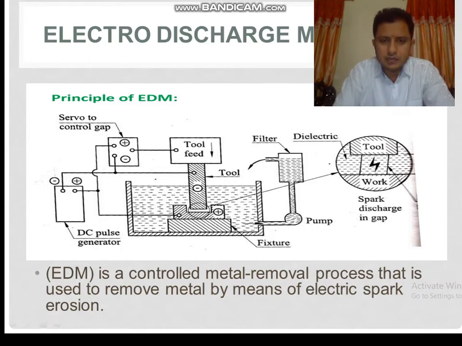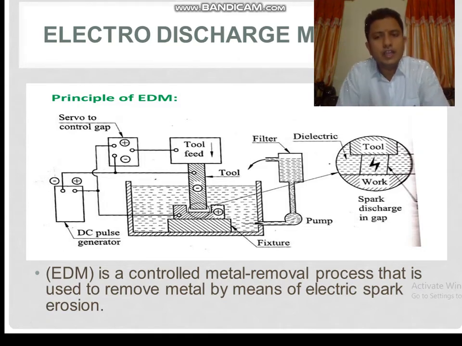This is an enlarged view of your tool and workpiece. In between the tool and workpiece, a spark is created. So electro discharge machining is also called spark erosion machining, meaning material is removed by using a spark, and such removal of material is used for machining purposes.